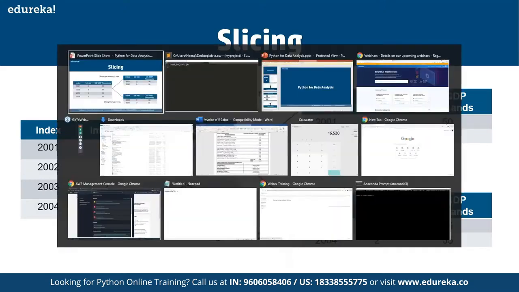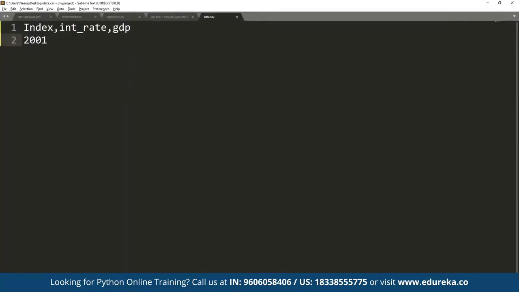Here we can create any small values in terms of CSV. For example, we have four values. Suppose 2001, interest rate at 2, and GDP, suppose GDP has been defined in thousands, so we can define any value for GDP here. Suppose 50. Then 2002, interest 2, GDP about 45. Then 2003, interest 2, GDP suppose 54. And then 2004, interest rate suppose 3, and GDP suppose 55. So here we have a simple CSV format, comma separated values. That is what we define in terms of CSV, correct?